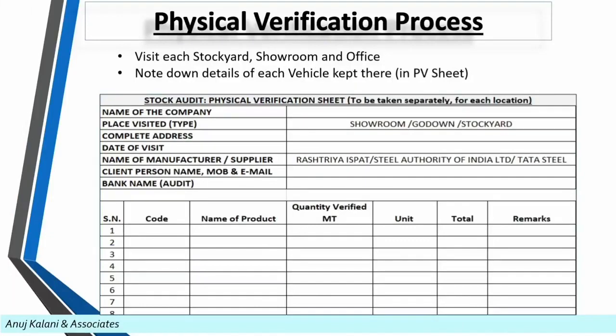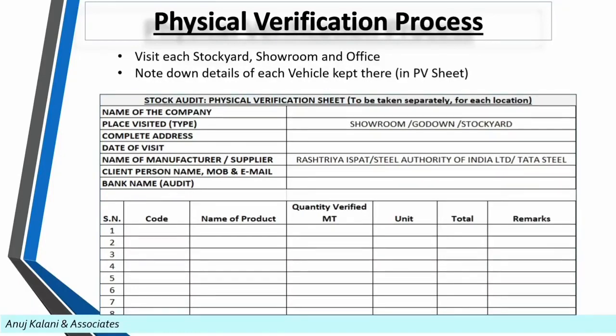Now comes the physical verification process. I am going to help you understand the physical verification sheet given here. In the first row, write the name of the distributor. In the next row, mention the type of location visited, whether it is a showroom, godown or a stockyard. Then write down its complete address where the visit is done, then the date of visit, and then we have to mention the name of the manufacturer.